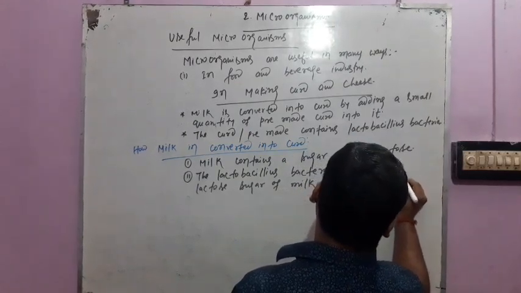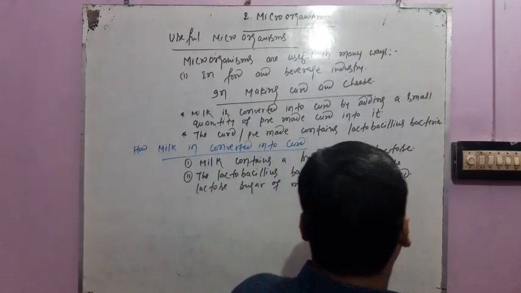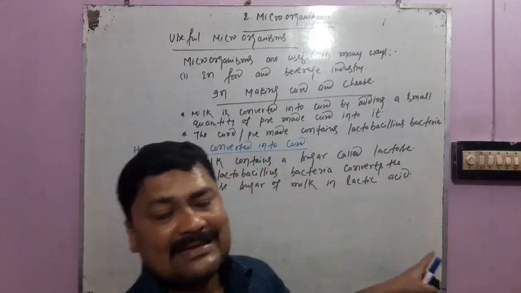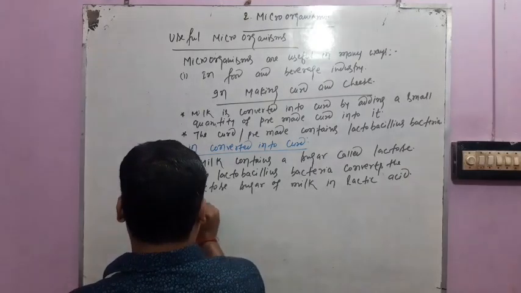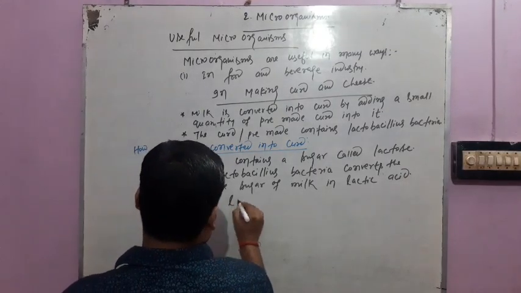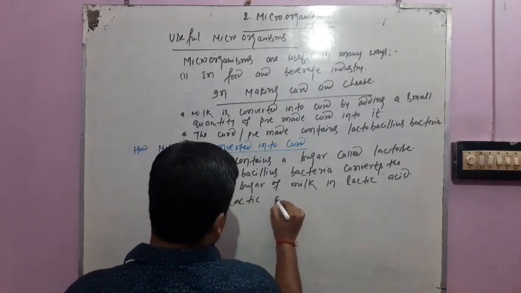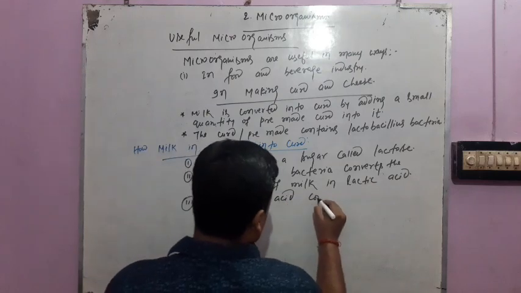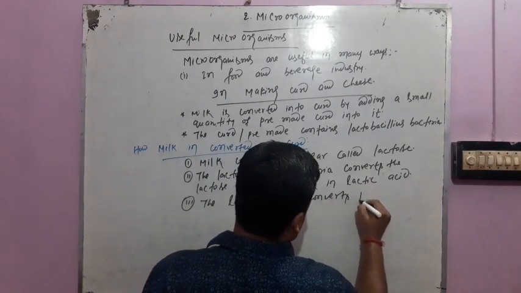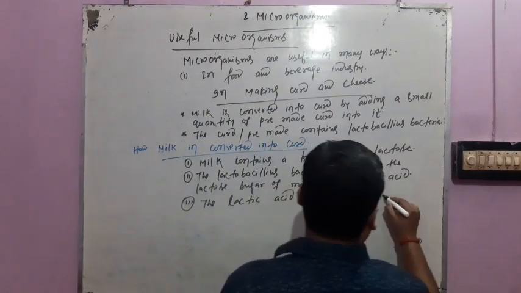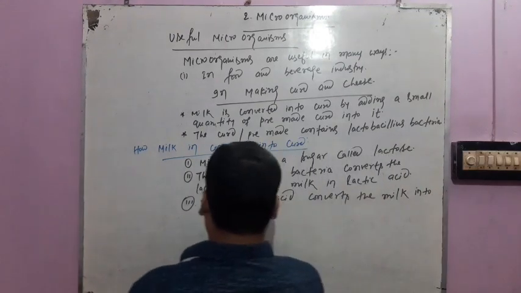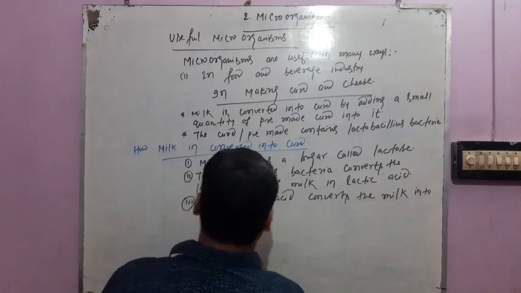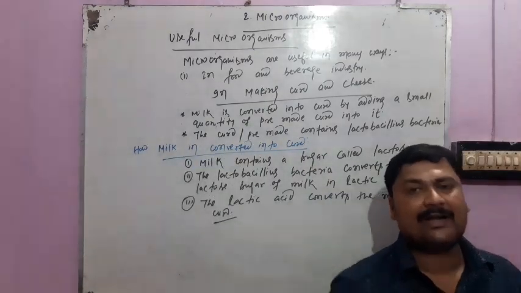Which acid? Lactic acid. Now further, this lactic acid converts the milk into curd. This is the process of how milk is converted into curd.